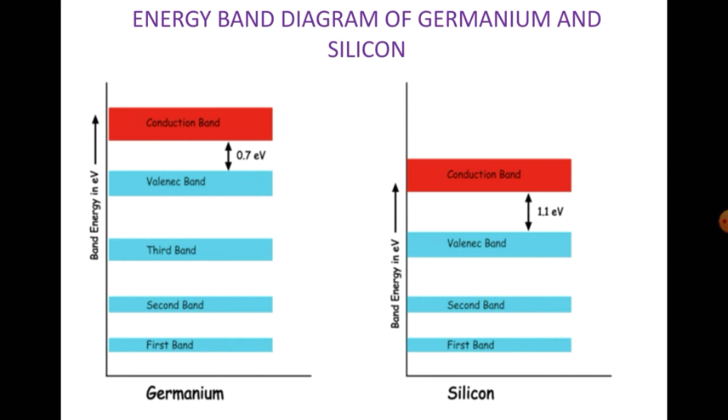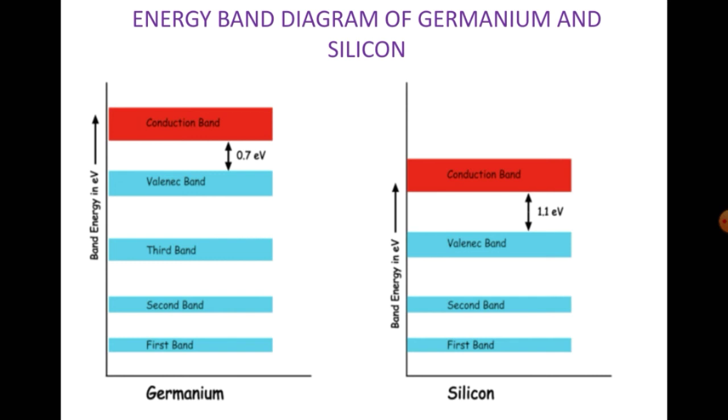In this slide, the energy band diagram of germanium and silicon is shown. In the first picture, germanium, we have a valence band, that is the first band, second band, third band and valence band are all filled bands, and the conduction band is an empty band. We have a forbidden energy gap of 0.7 electron volt for germanium.